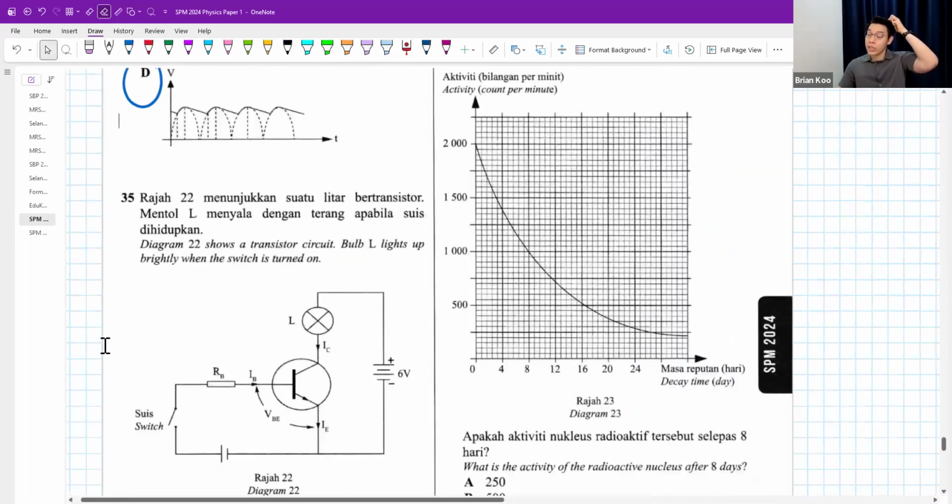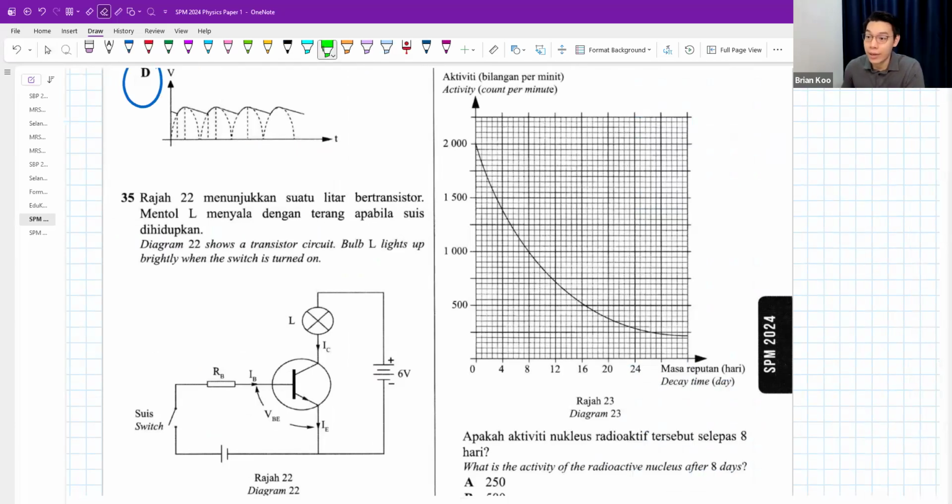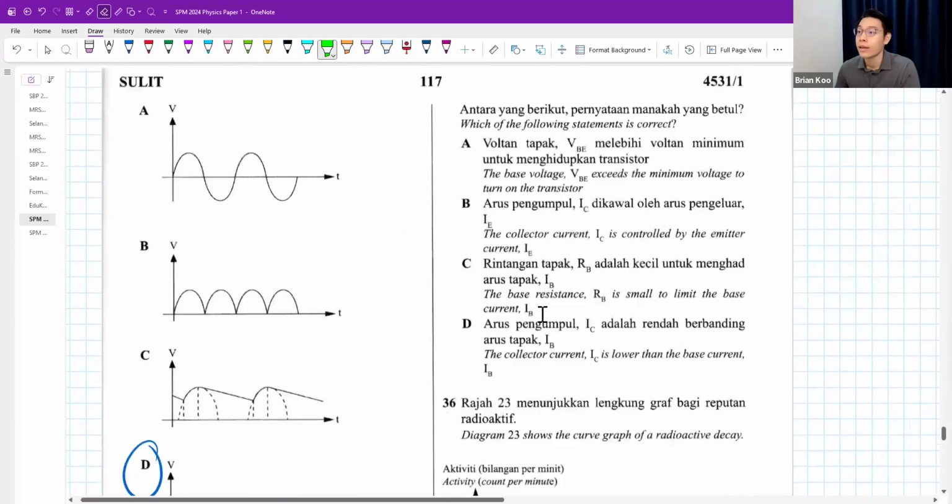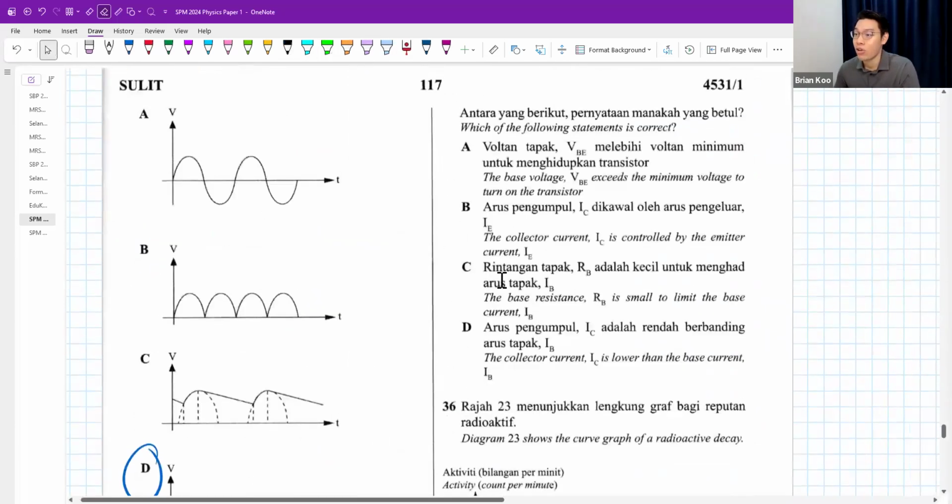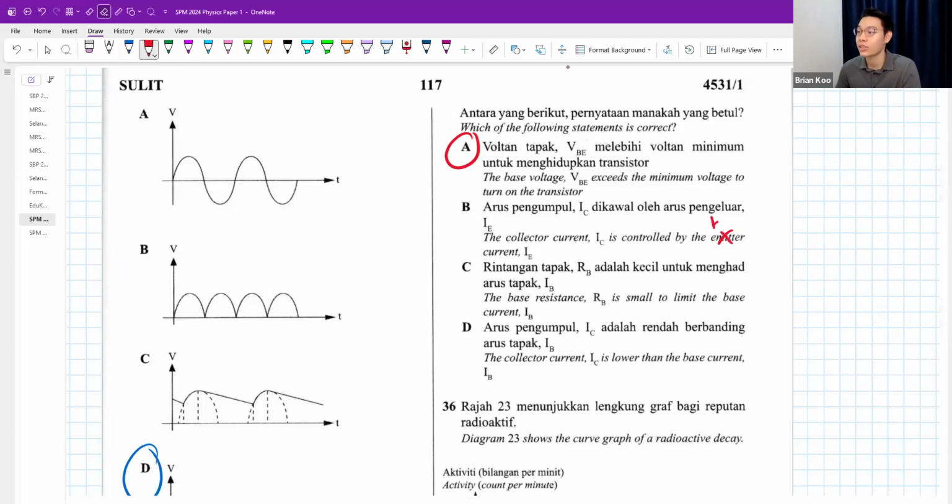35. Diagram 22 shows a transistor circuit. Bulb L lights up brightly when the switch is turned on. Okay. Which of the following statements is correct? The base voltage exceeds the minimum voltage to turn on the transistor. Sounds correct. Collector current is controlled by the emitter. Sounds wrong, it's controlled by the base.